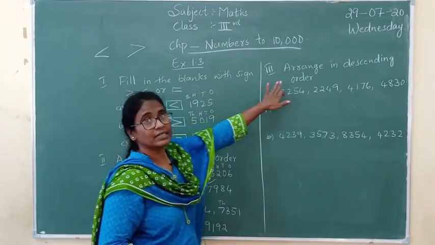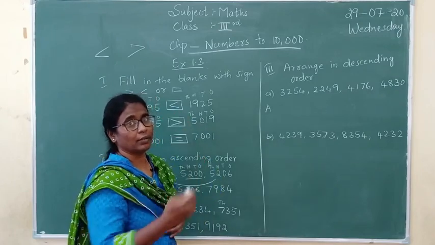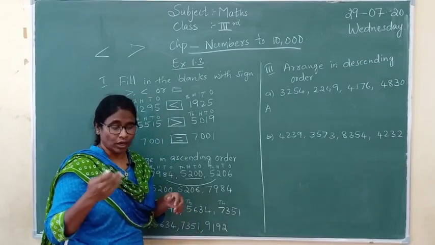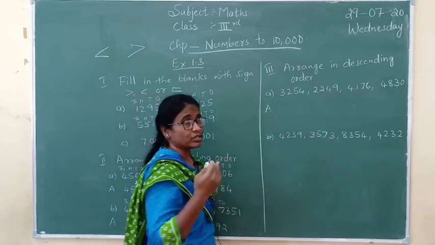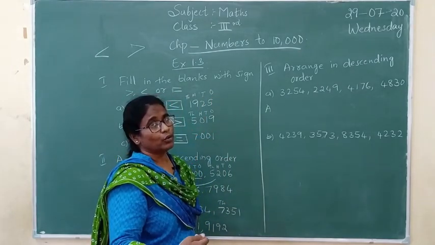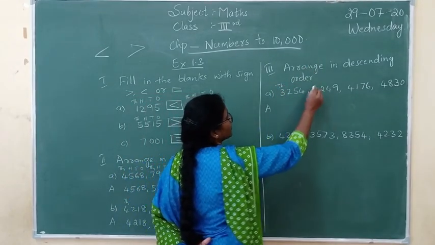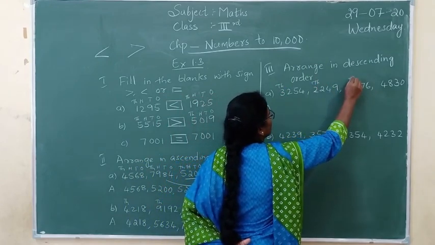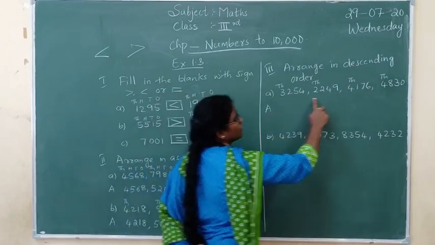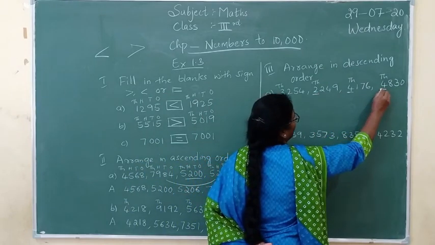Now let's come to the descending order. How do we write the descending order? Descending order is coming down the stairs. You go to the bedroom when it is on the upper floor, isn't it? So when we are coming down the stairs, we always have to come from the highest number to the lowest number. Now in the thousands place we are having this one, this one, this one and this one. Now you see which is the highest number here. We are having 3, 2, 4 and 4.